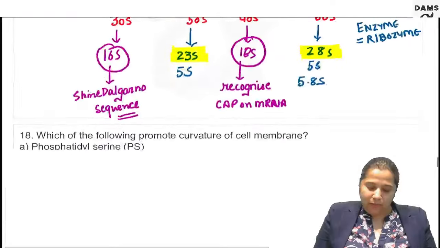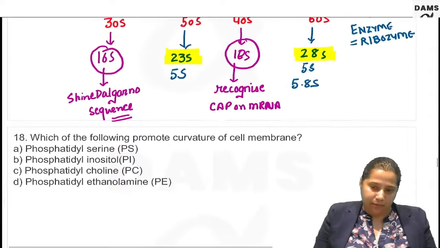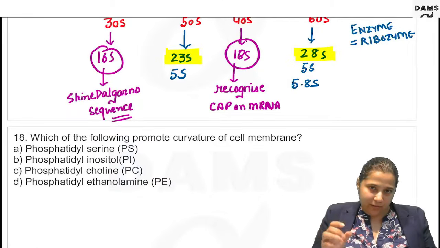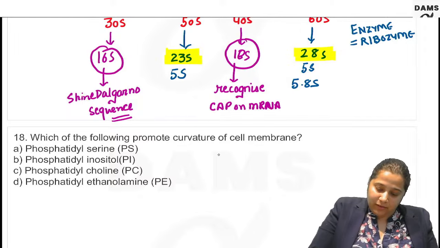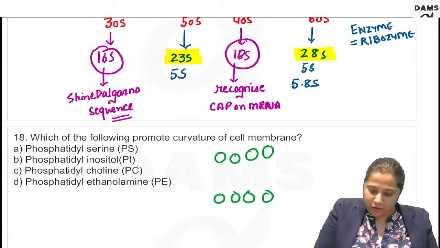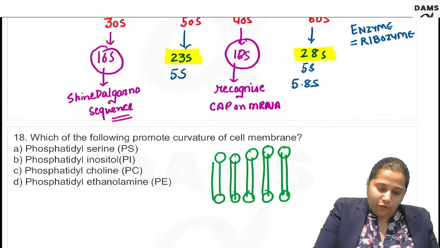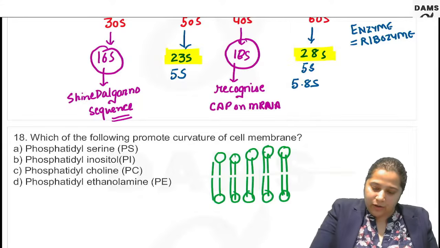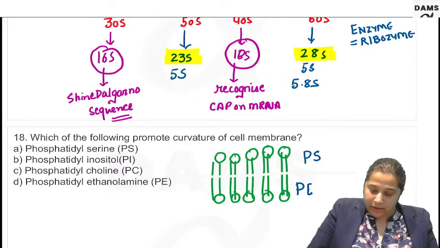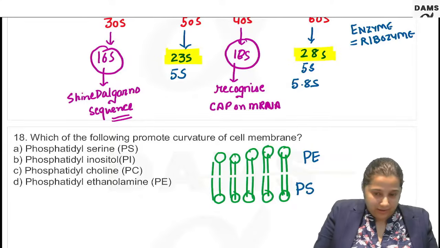Then question number 18. Which of the following promote curvature of the cell membrane? The cell membrane is made of phospholipids. The phospholipids on the outside are different from the phospholipids on the inside. On the outside, we usually have phosphatidylethanolamine and on the inside, we usually have phosphatidylserine.